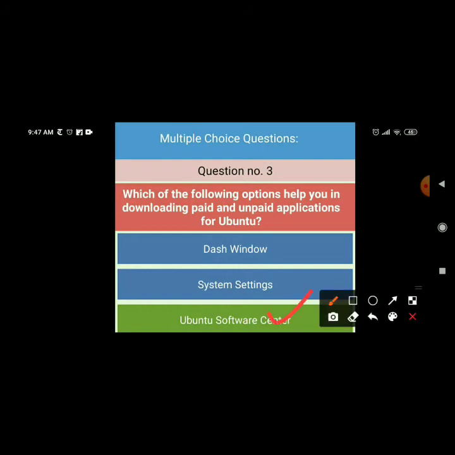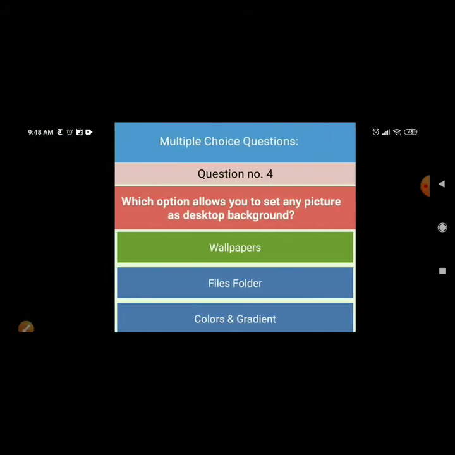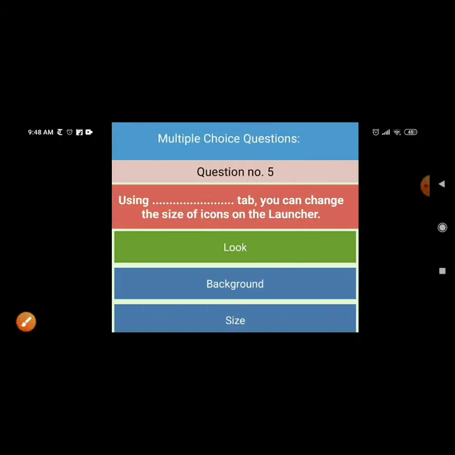Ubuntu Software Center, which is used to download paid or unpaid applications for Ubuntu. Which option allows you to set any picture as desktop background wallpaper? From the wallpaper you can set any picture as desktop background.